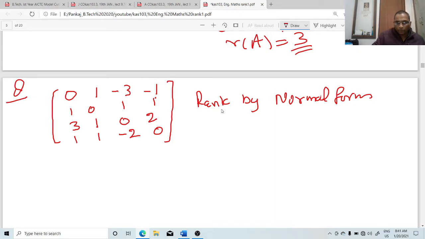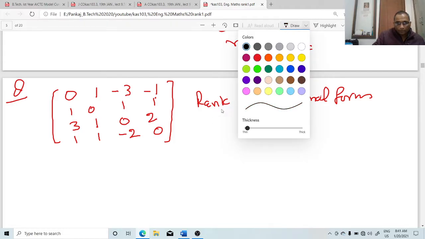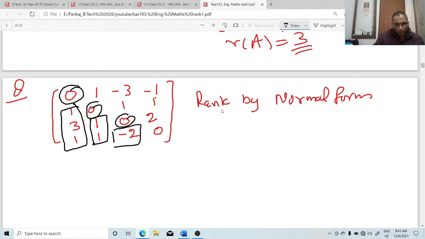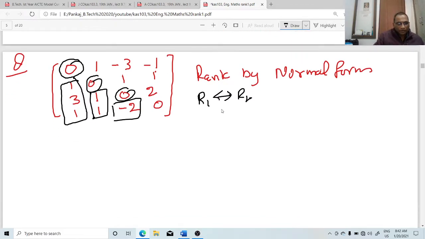First convert into Knoll form by the step of 4 Knoll form. We say this one, first element should be 1 or minus 1 or multiple of below element and convert all element below the 0. Right? Then come this one, all element below is 0 and like this. So, right? First R1 interchange R2. R1 interchange R2. We get this one as,